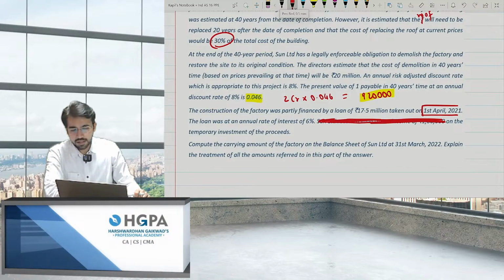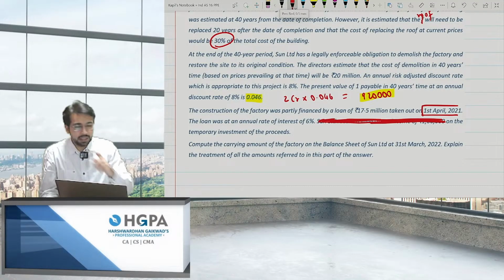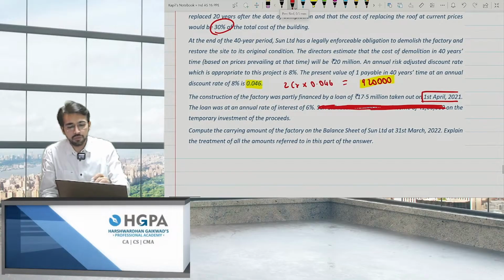The amount of interest. 17.5 million into 10 lakhs will give you 1.75 crores. 1 crore 75 lakhs. So it does not matter when the loan was taken. The point is, when was the construction started? The construction got started on 1st May.